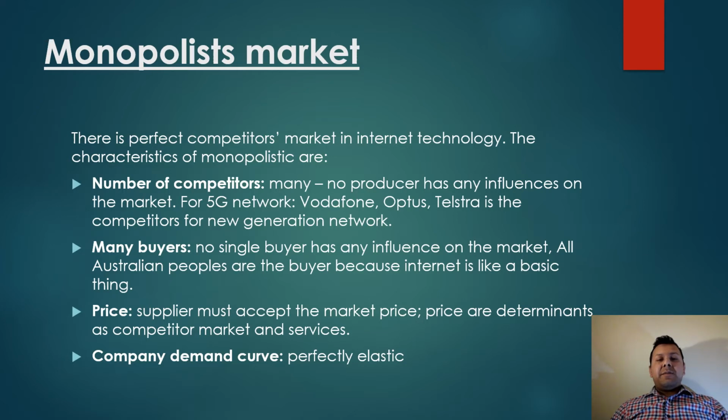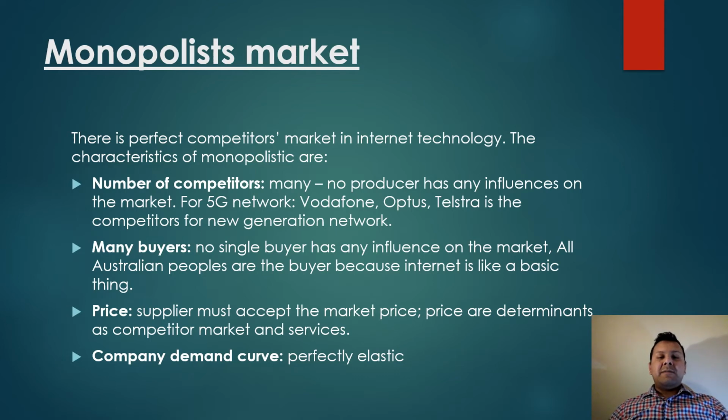Many producers have influence on the market for the 5G network. Vodafone, Optus and Telstra are the competitors for the new generation network. Many buyers: no single buyer has any influence on the market. All Australian people are buyers because the internet is like a basic thing nowadays.